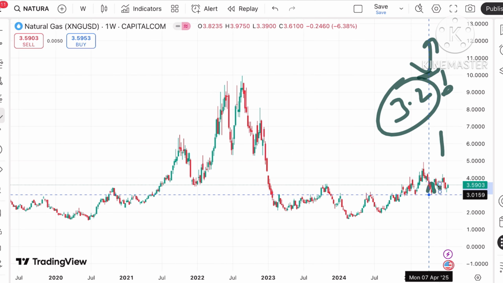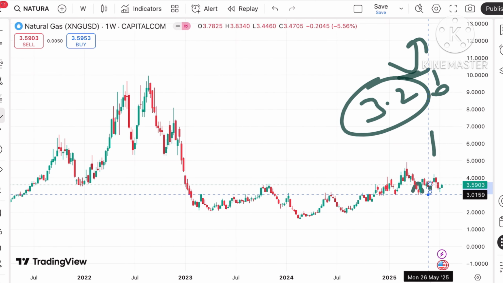The price is now trading at a level of $3.59. If the price sustains above this level, the probability of further upside will be there.